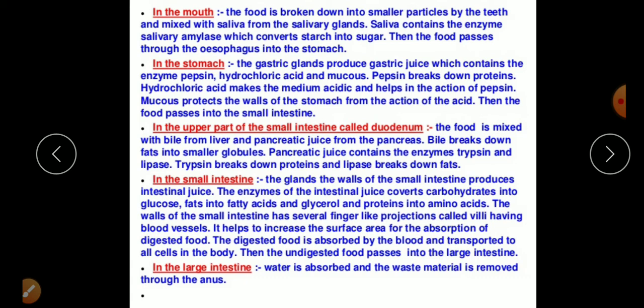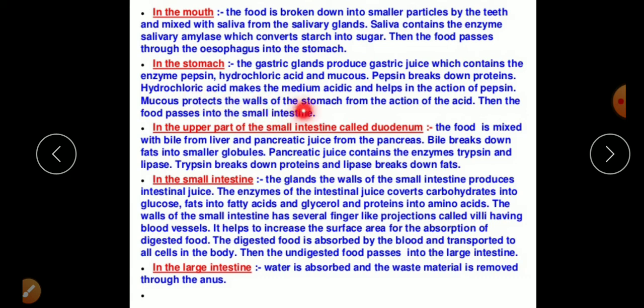This is also a very important question: how is the wall of the stomach prevented from the HCl? So you can answer with the help of the mucus. If the mucus is not secreted, then peptic ulcer, which is a disease, is found.